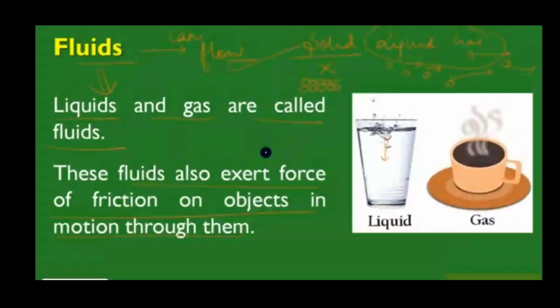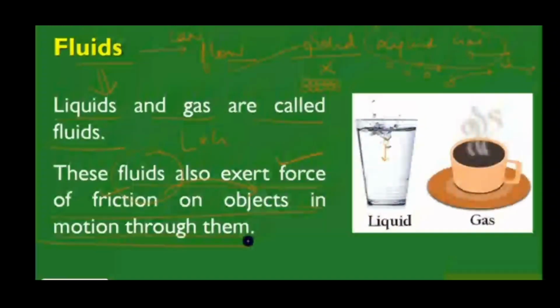Now I am going to explain. In a glass of water, liquid is present and the fluids also exert force of friction. That means the particles, the molecules in the water, move from one place to another. If you pour a glass of water and watch in a clear glass, you can see the water particles moving from one place to another.